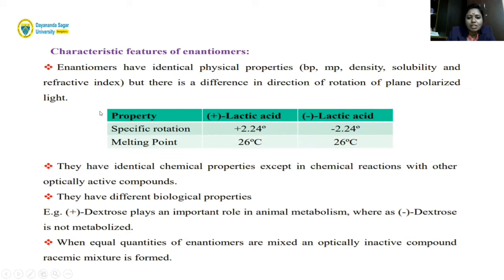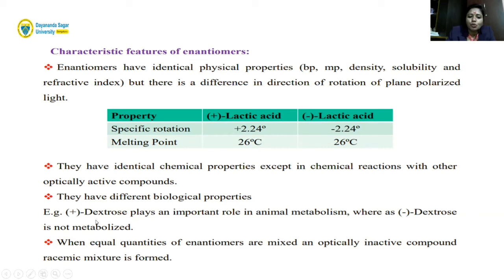So here I have given you a tabular column of properties for lactic acid. You can see the specific rotation for plus lactic acid, that means dextrolactic acid, and levolactic acid have the same magnitude of specific rotation, 2.24, even here also 2.24, melting point 26 degrees, and here also melting point 26 degrees. Seeing these properties, enantiomers have the same physical and chemical properties but different biological properties.